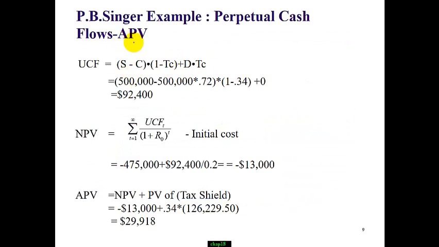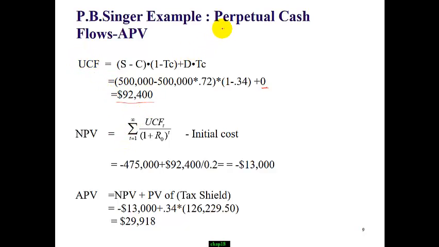So first, let's start with APV. APV is based on net present value plus a second component, the present value of debt financing. So let's start with net present value. We start with annual cash flow. For APV, we start with unlevered cash flow. Recall sales revenue is 500,000. Operating cost is 72% of 500,000. On the remaining amount we do have to pay tax. No additional depreciation, so this is 0. So we get unlevered cash flow.